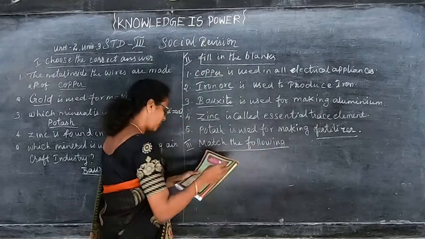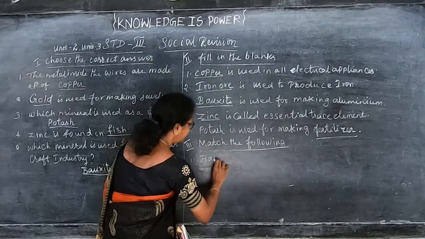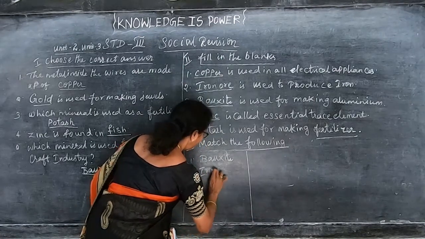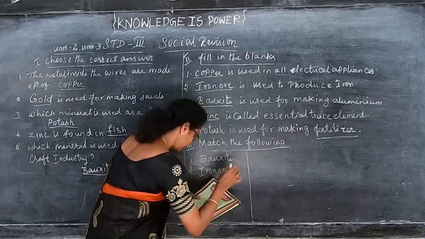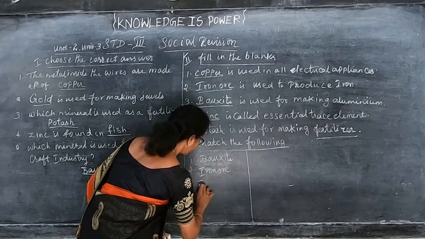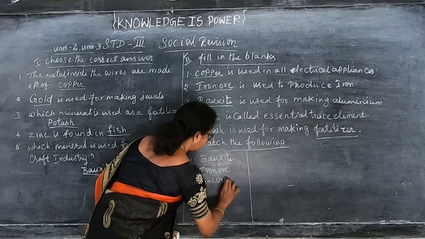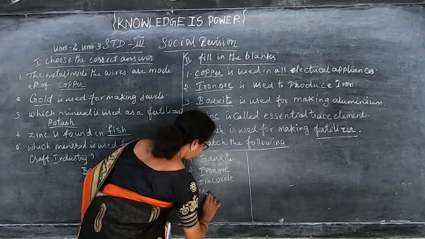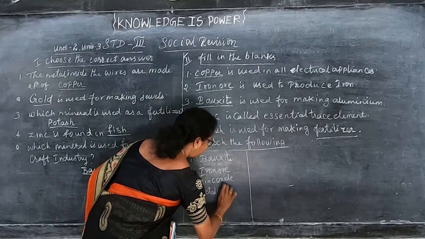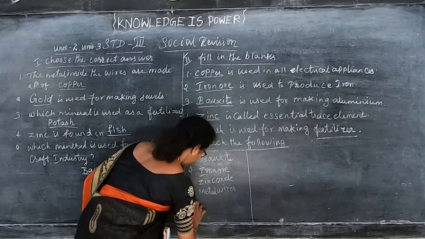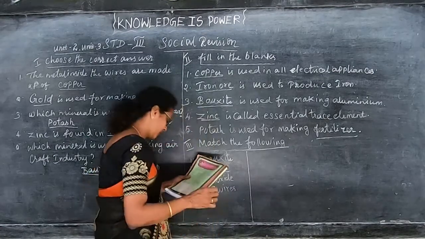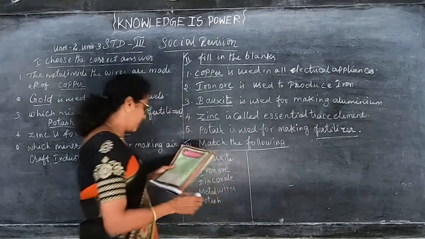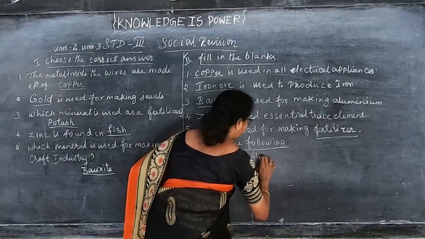In this match the following, they have given first one bauxite. So I am giving the straight answer, children. Then iron ore, then zinc oxide, then fourth one metal wires, then fifth one is potash. So bauxite, the straight answer is aluminium.